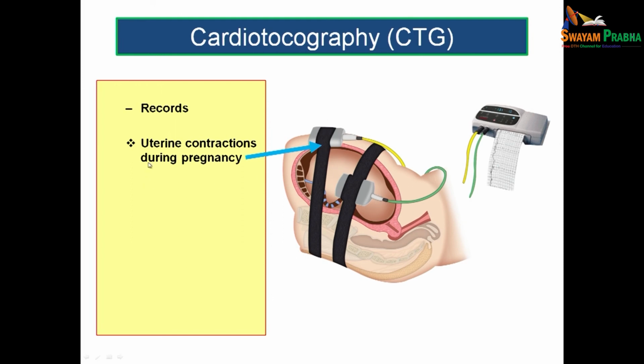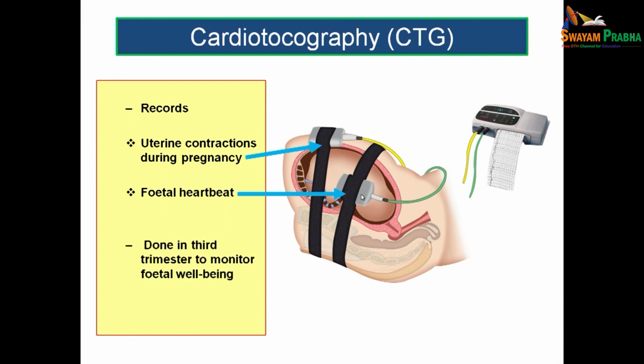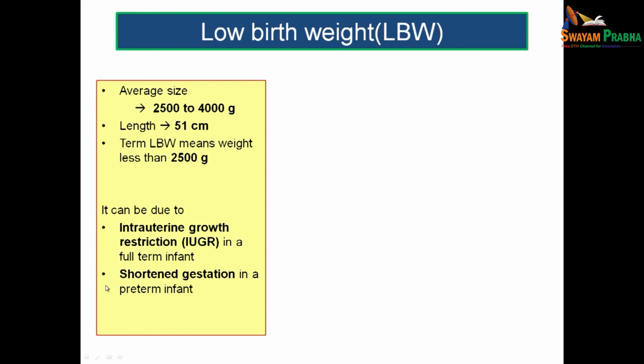One probe is to detect the uterine contractions during pregnancy, and another probe is to detect the fetal heartbeat, and you will get the recordings from the CTG machine as cardiotocograph. So, the recordings are mainly for the uterine contractions during pregnancy as well as for the fetal heart sounds. This is usually done in 3rd trimester to monitor the fetal well-being.